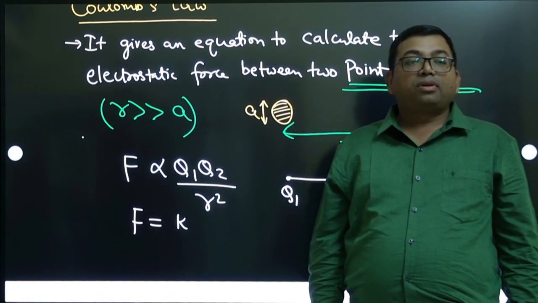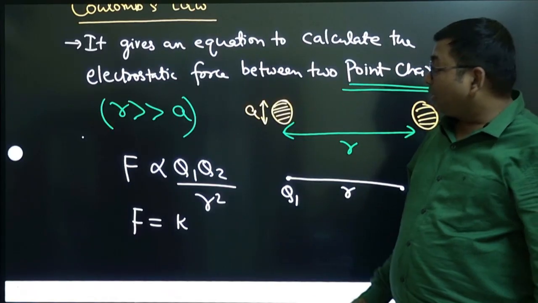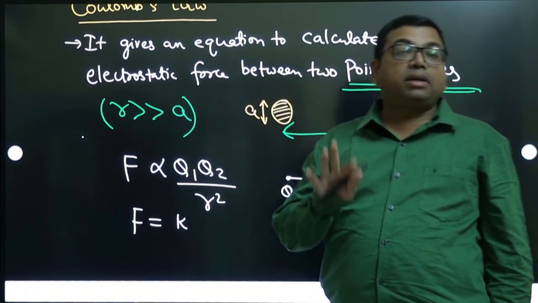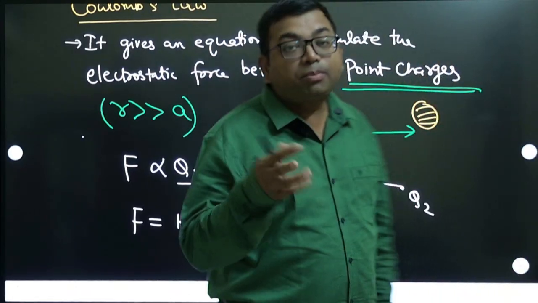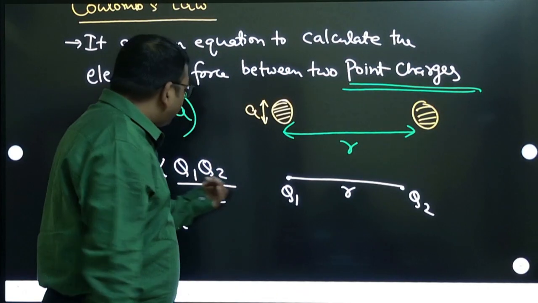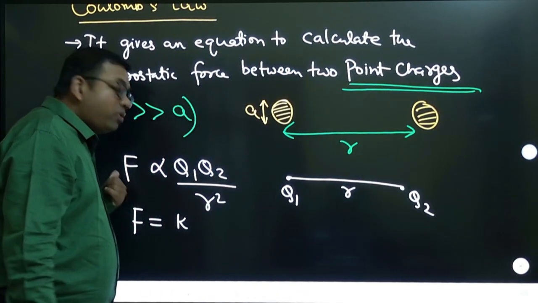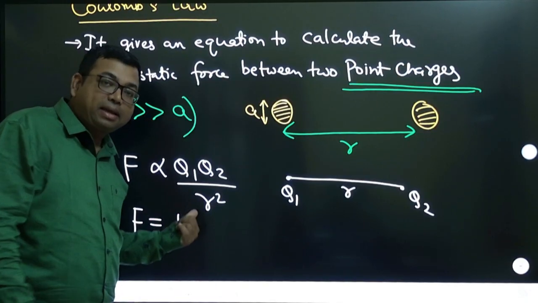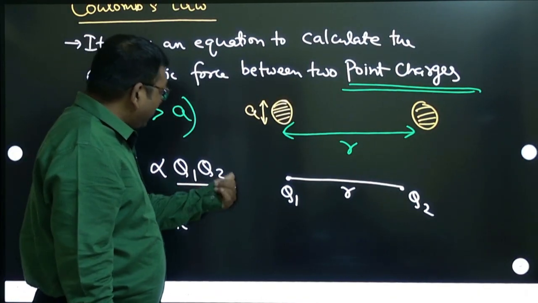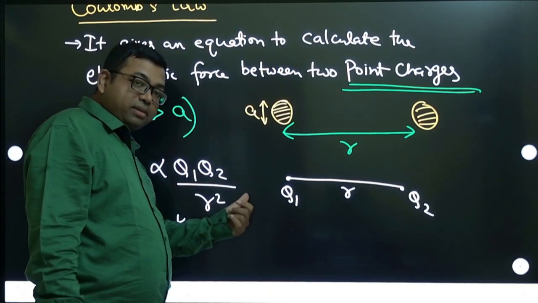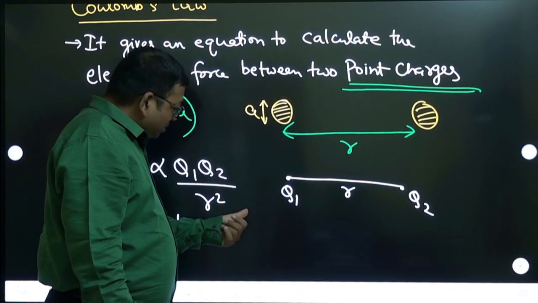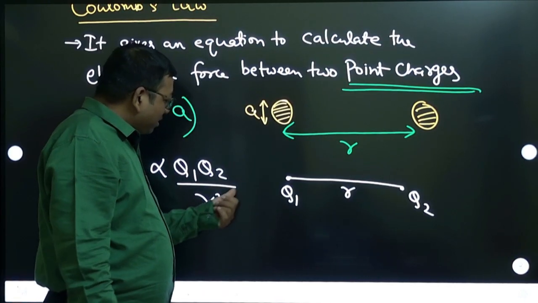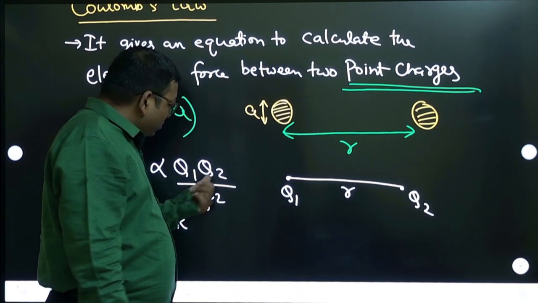Understood? Suppose you do not take magnitude on the right side and you take the proper sign, then the force will also get some sign. Plus into plus will give plus, minus into minus will give plus, plus into minus will give minus, minus into plus will give minus.